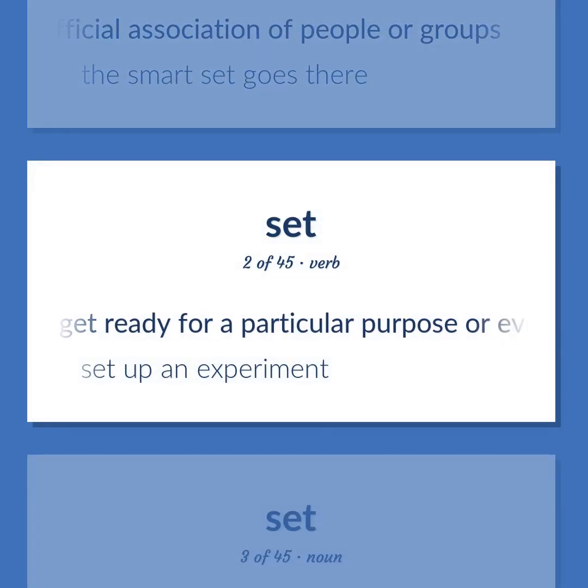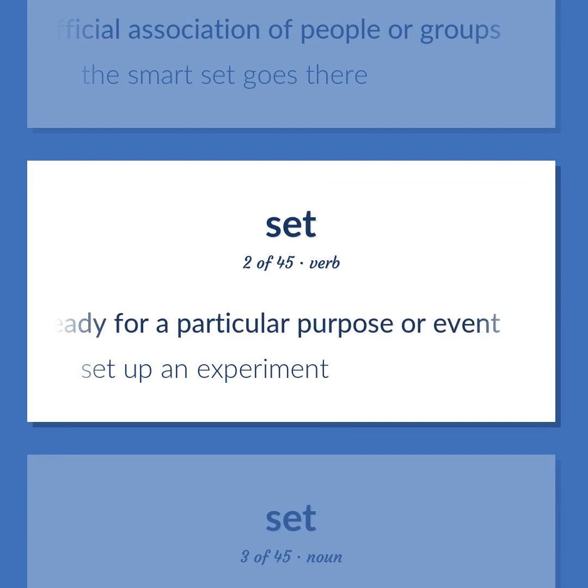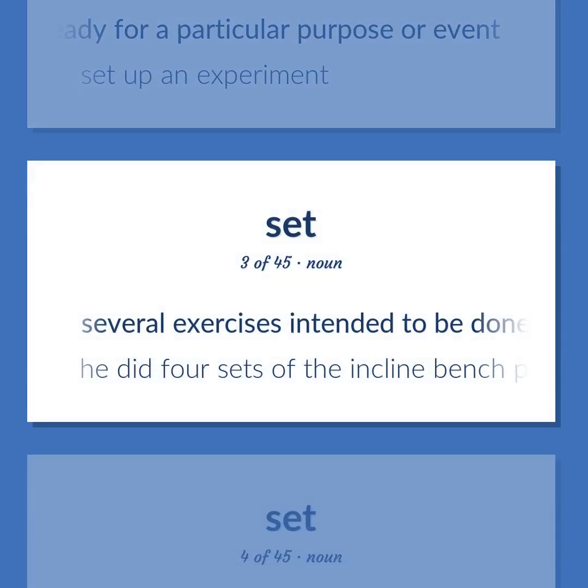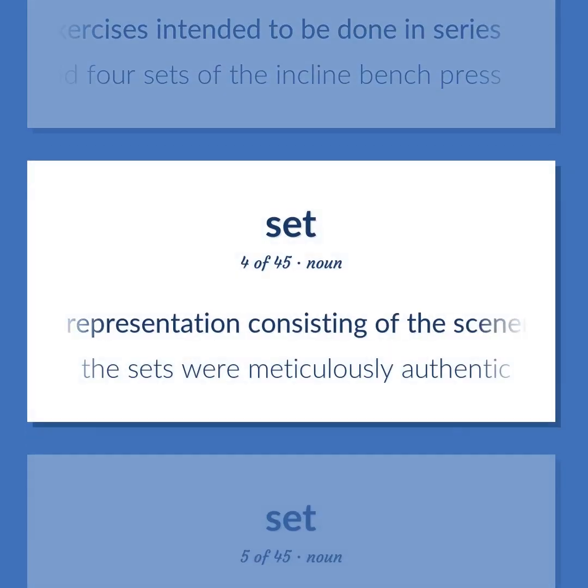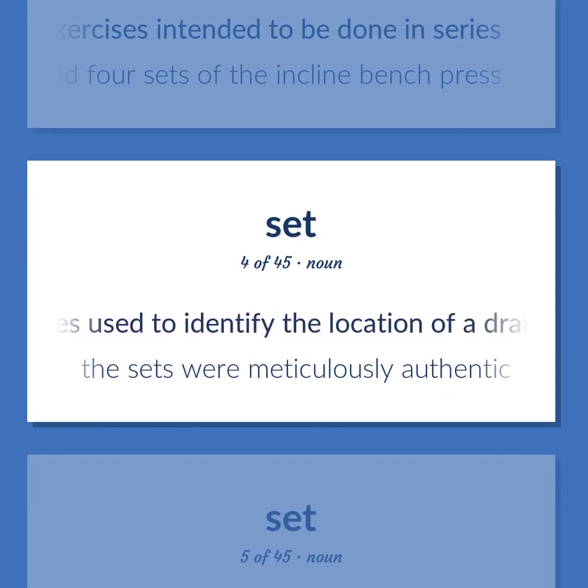Get ready for a particular purpose or event. Set up an experiment. Several exercises intended to be done in series. He did 4 sets of the incline bench press. Representation consisting of the scenery and other properties used to identify the location of a dramatic production. The sets were meticulously authentic.